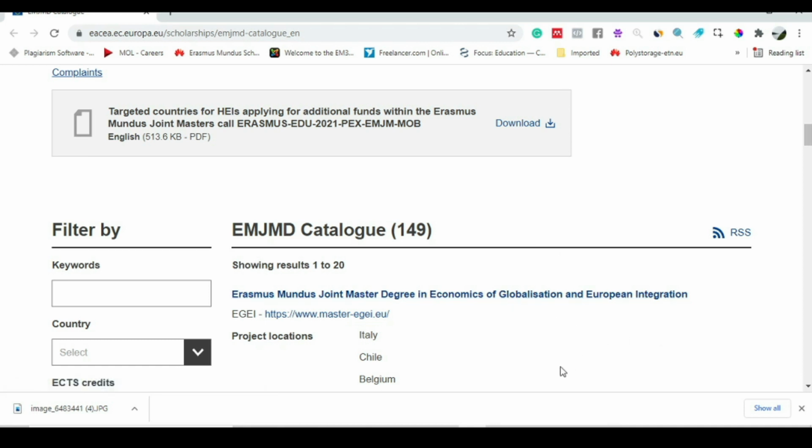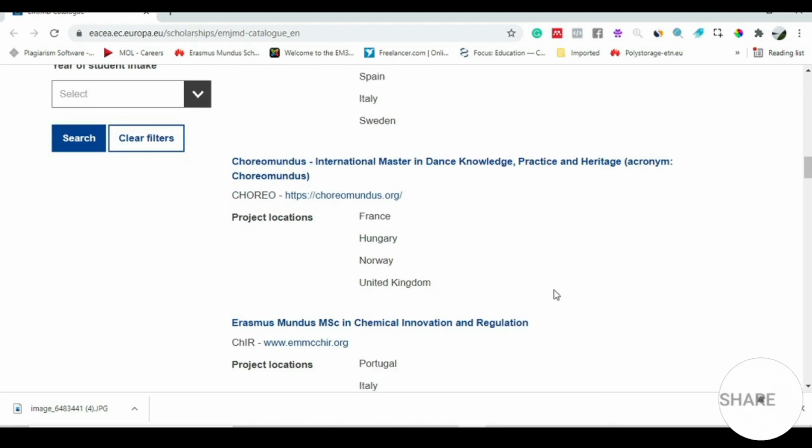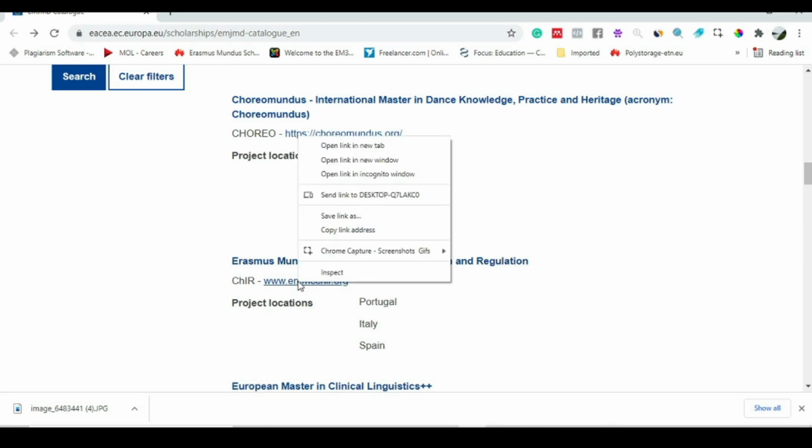I am a chemical engineer, so I will hunt out some programs based on a chemical engineering background. For example, if I scroll down a little bit, this program, Erasmus Mundus MSc in Chemical Innovation and Regulation. In this program, I'm sure that chemical engineers can apply.